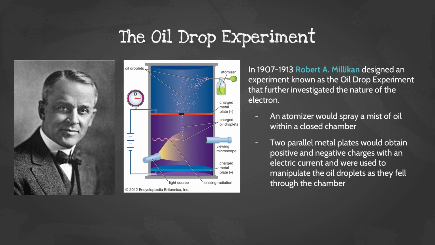So an atomizer would spray a mist of oil into a closed chamber. Two parallel metal plates would obtain a positive and negative charge with an electrical current, and then were used to manipulate the oil droplets as they fell through the chamber. So we sprayed a mist in, and then we used positive and negative charges to arrange the oil droplets.